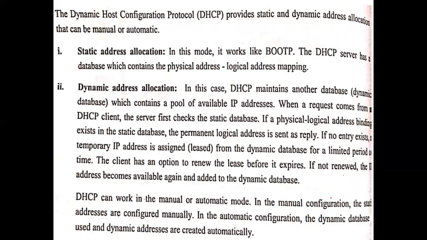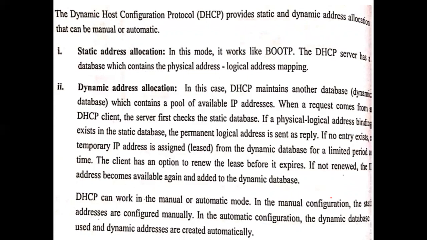To check whether that IP address is assigned to somebody else or not. If a physical to logical address binding exists in the static database, the permanent logical address is sent as a reply. So first it will check the static database, and if it is available there, the permanent logical address will be given to that particular host which is requesting.